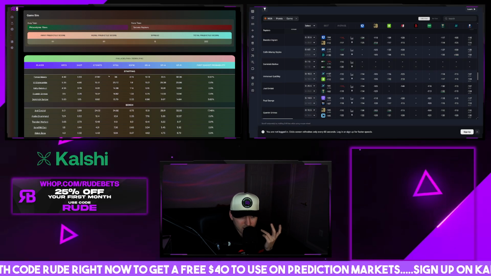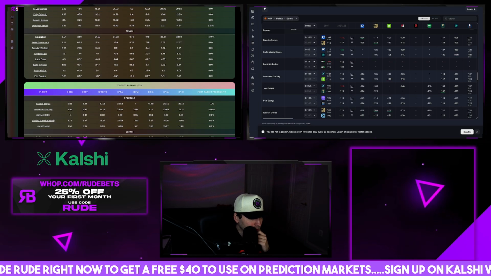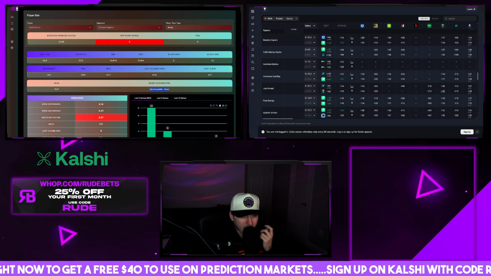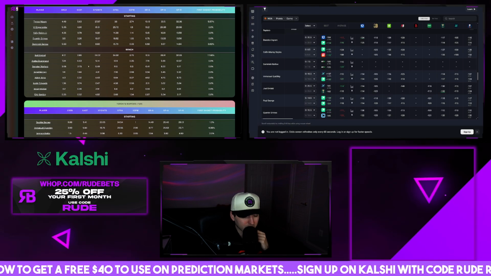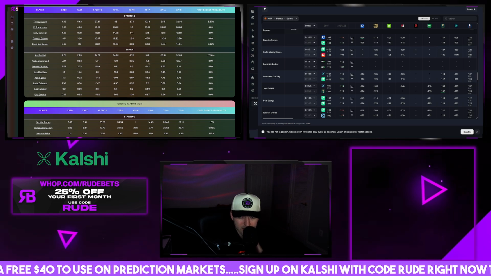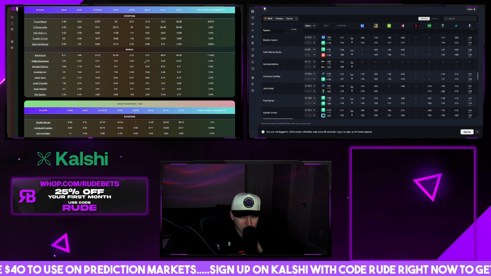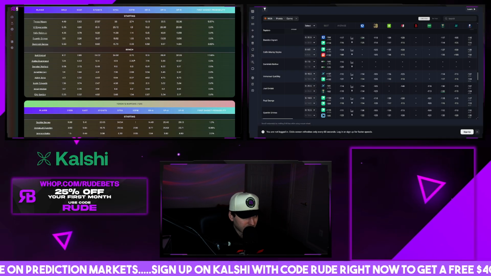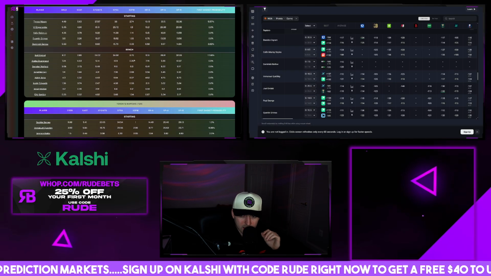Raptors Sixers. This is another one. Let me guess. Embiid's probably questionable. Questionable with a knee. I wouldn't lock anything in here. I really wouldn't lock anything in here for the Sixers until we know about Embiid entirely. You could really get hurt if he ends up in or out on both sides. So just be cautious on those types of big name players with injuries being questionable.